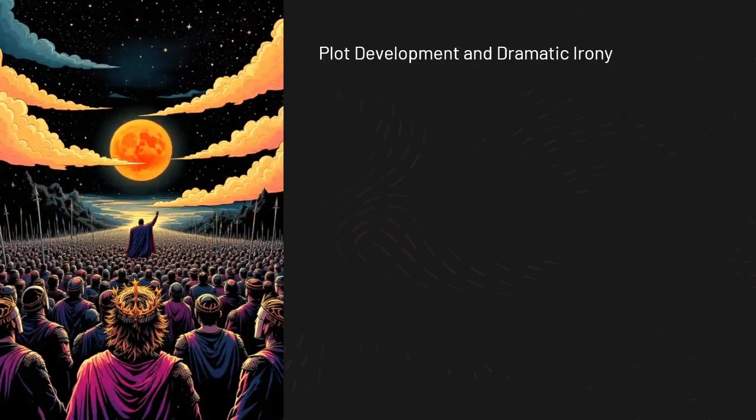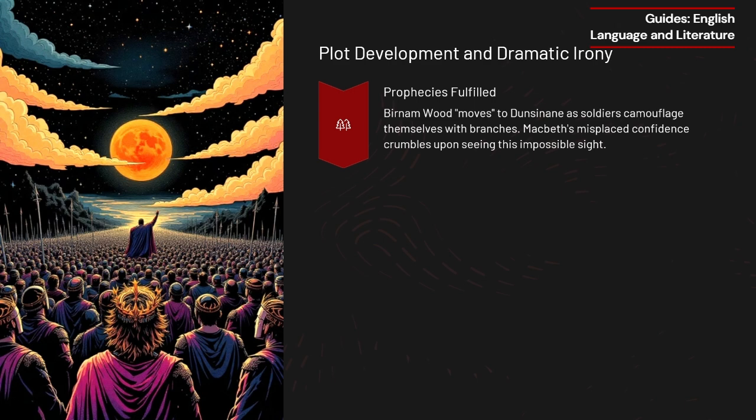Act 5 plot development and dramatic irony. Dramatic irony occurs when the audience knows something a character does not, creating tension as they unknowingly move toward their fate. In Act 5, Macbeth still believes he is untouchable, but the audience can see how the witch's words are unfolding in ways he never expected. His false confidence leads him straight to destruction.